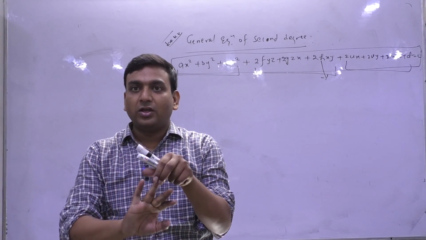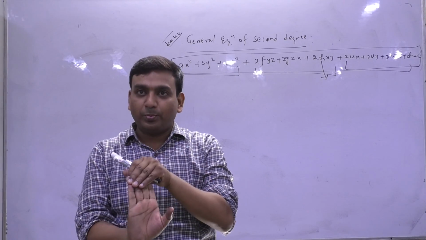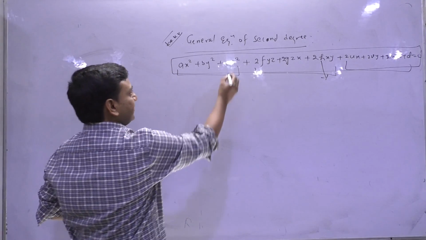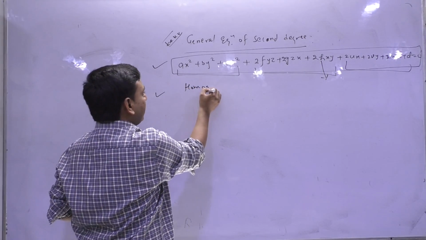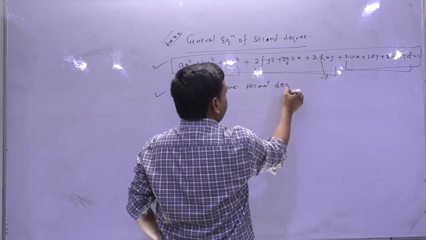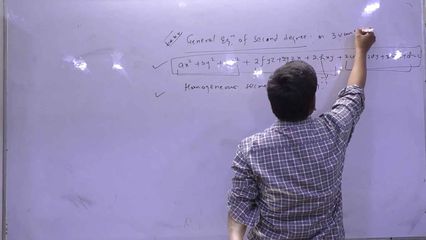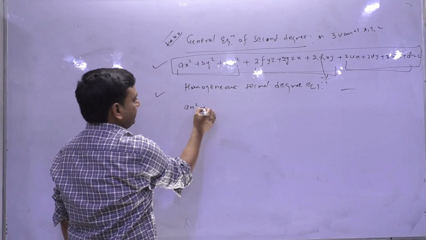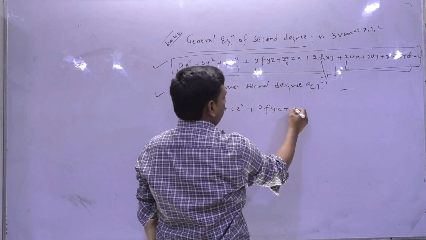Now note, if any further condition is given, then by applying that condition in 3, we try to get the value of lambda. Once we get the value of lambda, we will get the required equation of the plane.